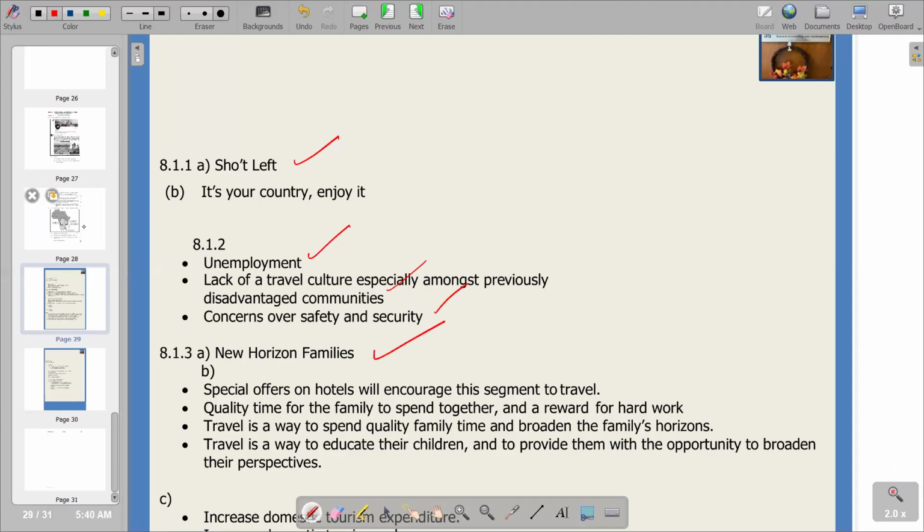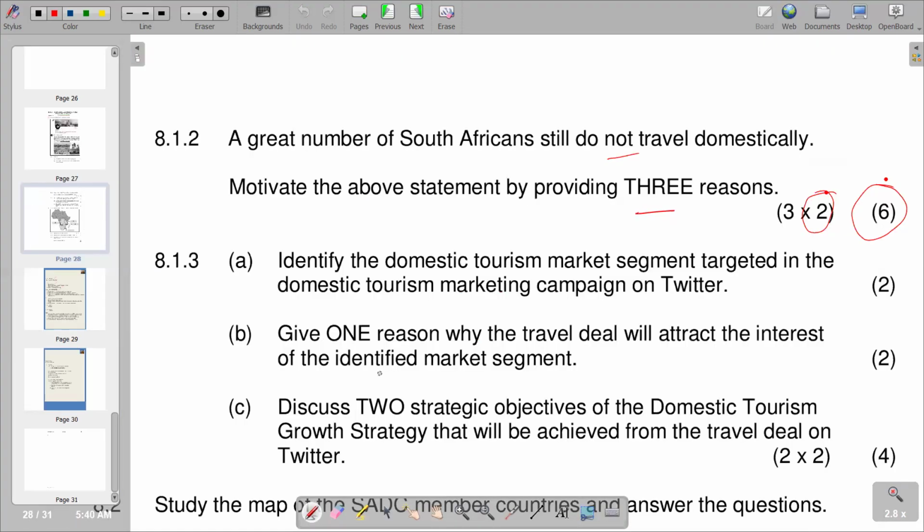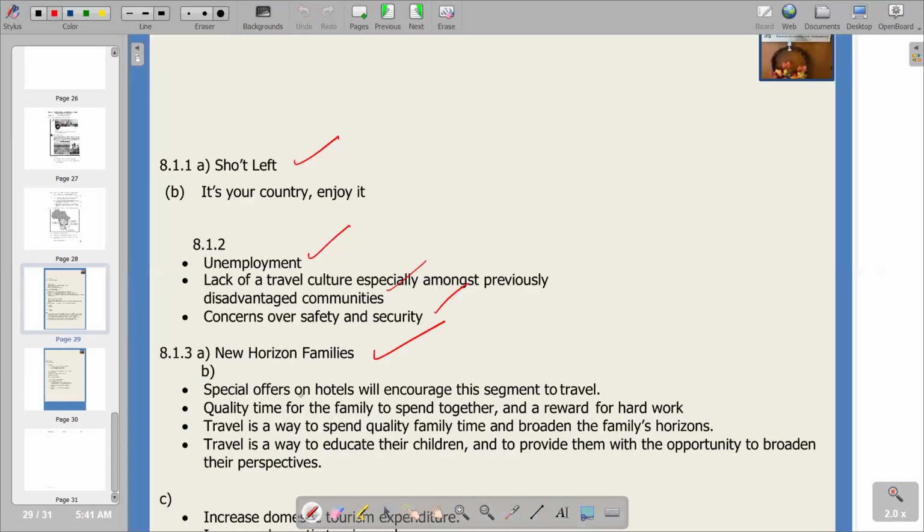Then we go to the next part of the question, which is B, which says give one reason why the travel deal will attract the interest of the identified market segment. So why does it attract the interest of the identified market segment? We have said the New Horizon families, and why does it attract that segment? Obviously we are going to have some reasons behind that. If you go to another section, you will see that we have them listed.